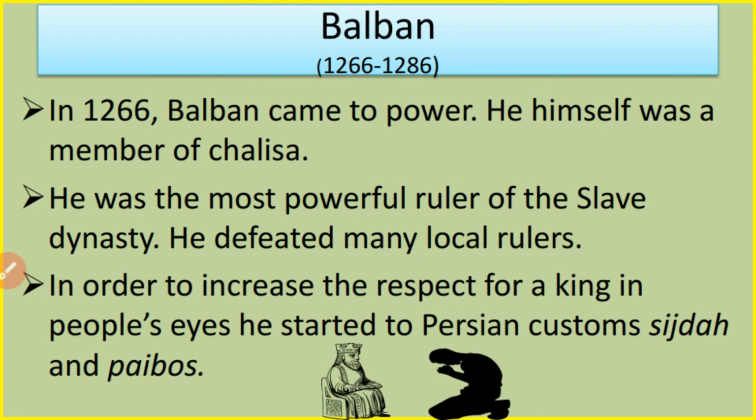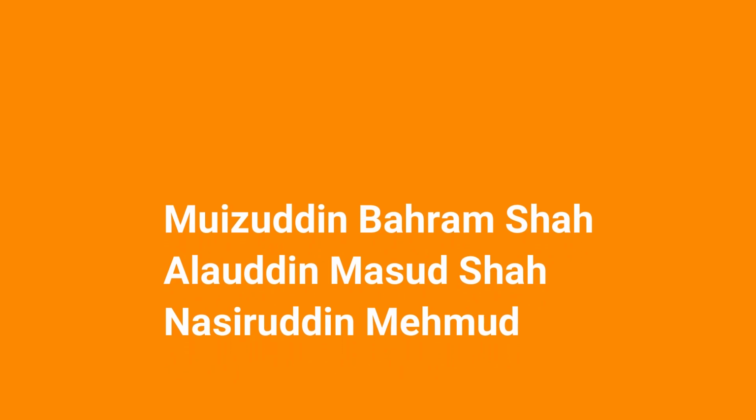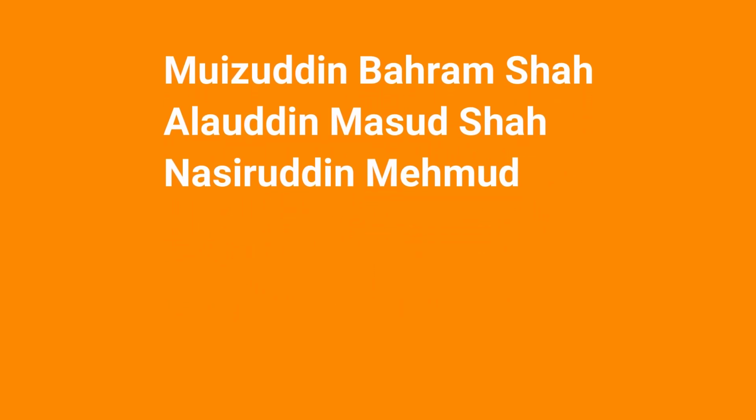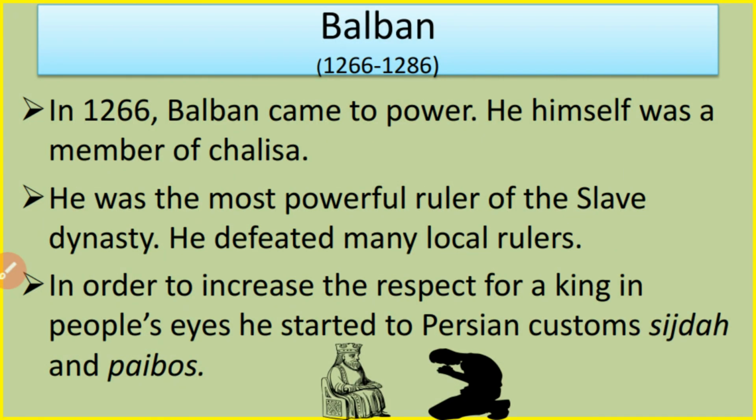After that, if we talk about the time period from 1240 to 1266, many rulers ruled, but historically these rulers are not very important. I am just giving you the names of the rulers who ruled during 1240 to 1266. These rulers were Moizuddin Bahram Shah, Alauddin Masood Shah, and Nasruddin Mahmud. After this, Balban became the ruler of the Slave Dynasty.